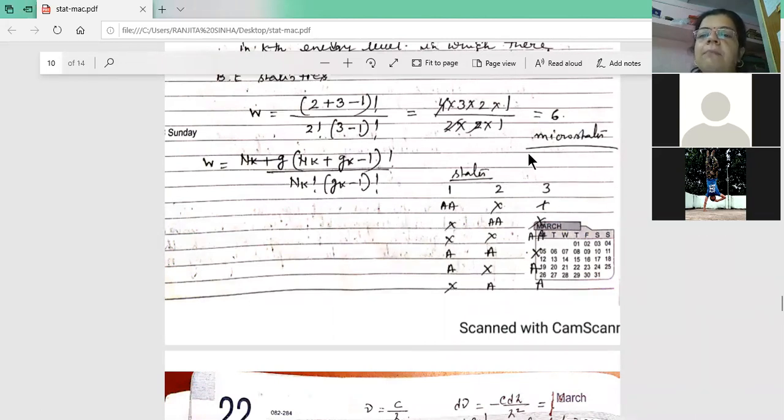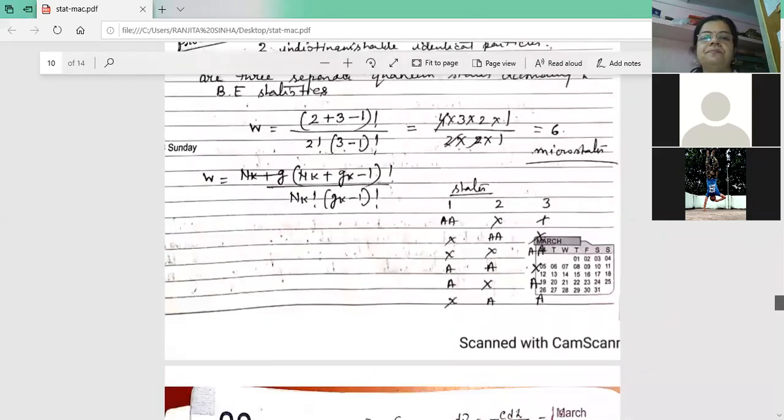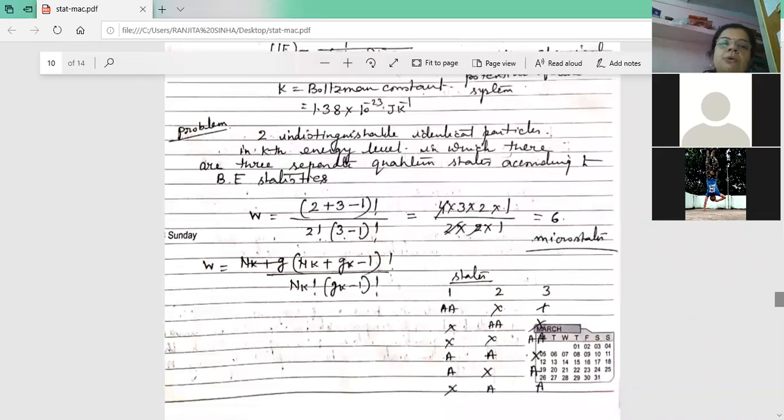So 6 is the number of microstates. So 6 is the answer. So what is the question? The question is: 2 indistinguishable, identical, same-type particles, that is 2 balls, both red balls, are in the kth energy level, in which there are 3 separate quantum states. According to these statistics, find out the total number of microstates.